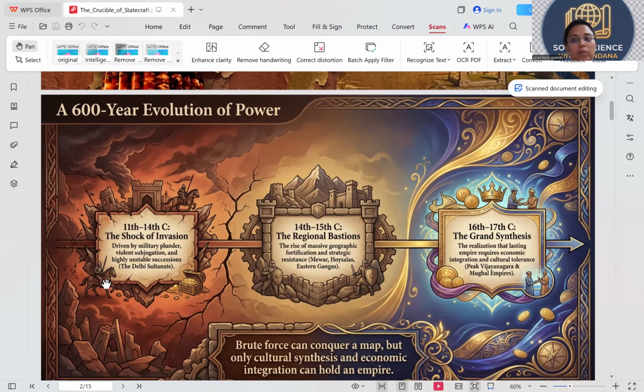Mughal Empire in the north, in the south, Vijayanagara Empire, they are like stable dynasties which made sure that there